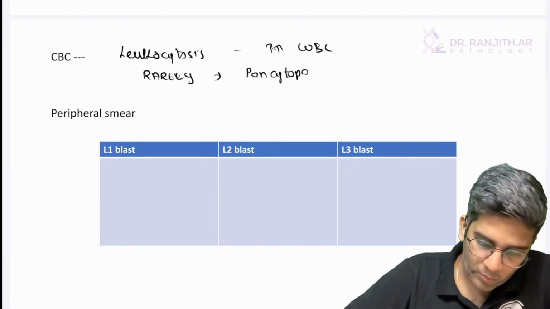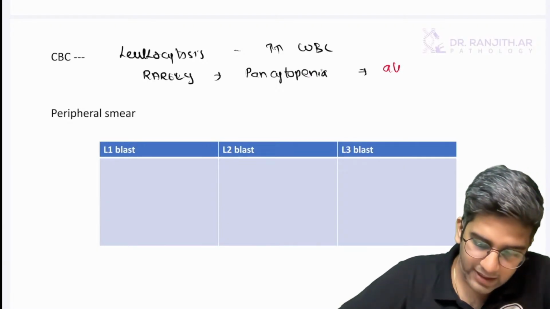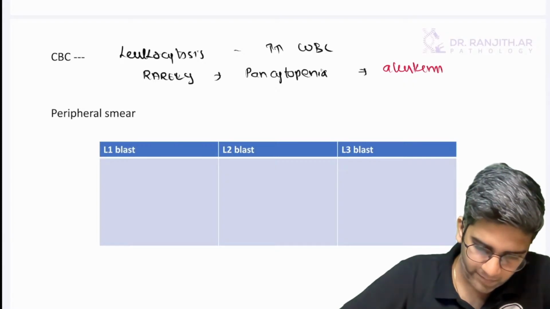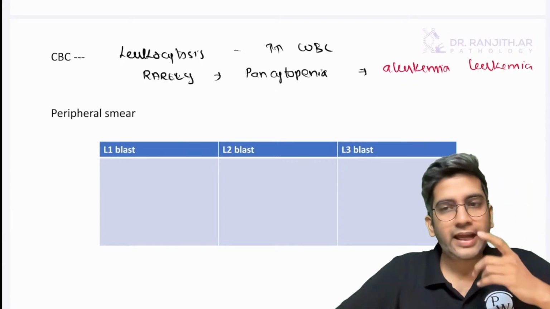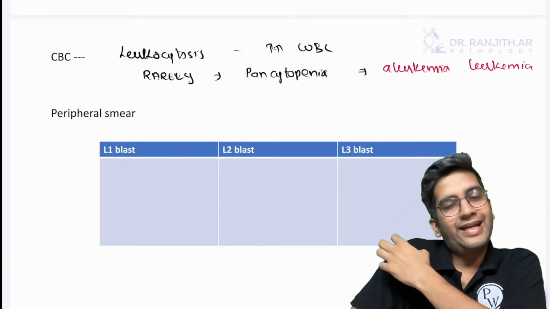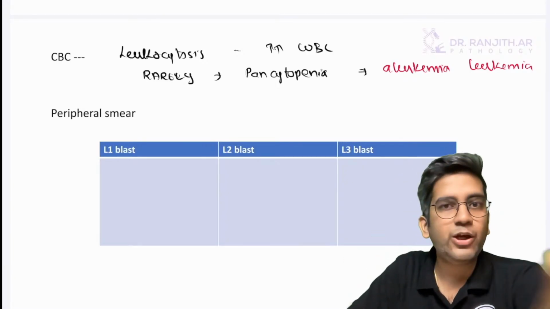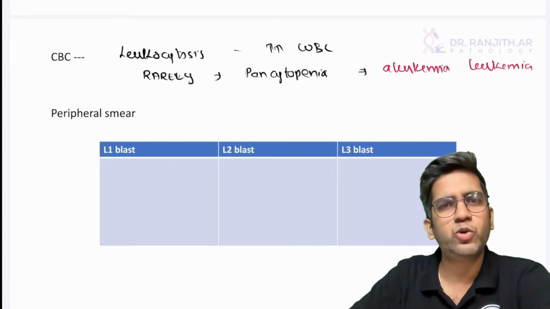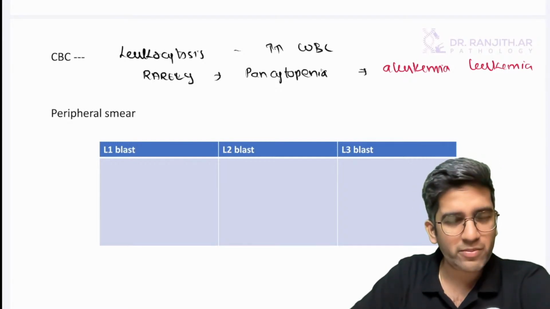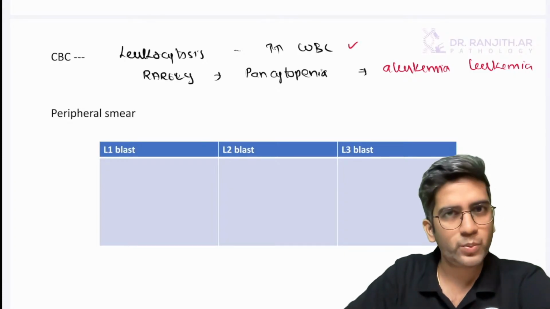When you have pancytopenia, most likely it will be a leukemic leukemia. This is for your extra marks because there is a possibility that in ALL, all the blasts can stay inside the bone marrow, not letting anything come outside. It's an aleukemic leukemia. Rarely it can present as aleukemic leukemia also or a subleukemic leukemia also. But predominantly, 99% of the time, they're going to present with leukocytosis only with increase in number of blasts.